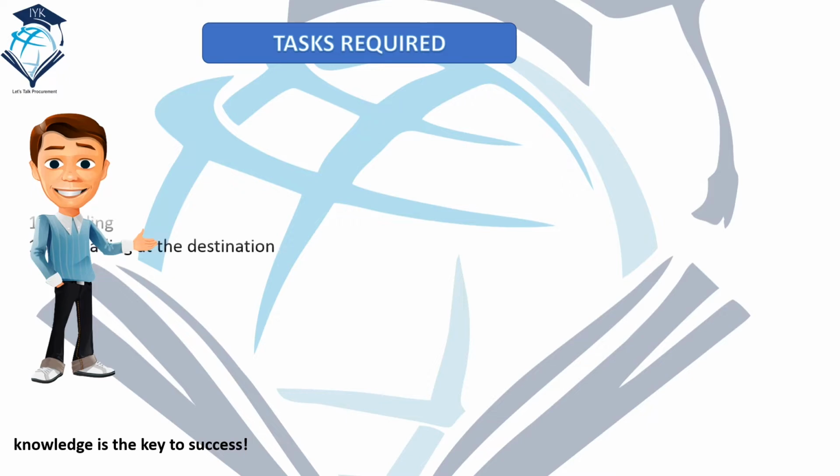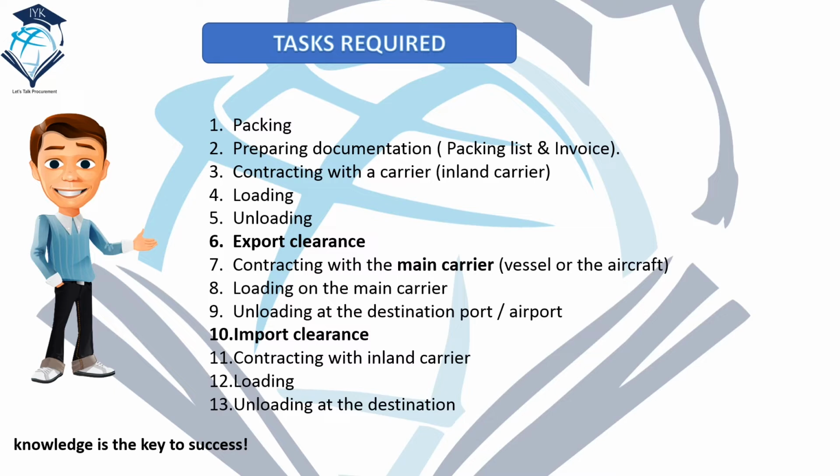Number 1 is the packing, how the item is packed, preparing documentation, import port document completion, contracting with the inland carrier, loading, unloading, export clearance, contracting with the main carrier, vessel or aircraft, loading on the main carrier, unloading at the destination port or airport, import clearance, contracting with the inland carrier in the import area, and loading and unloading at the destination. These were the tasks which are important to understand before going into detail of the Incoterms.